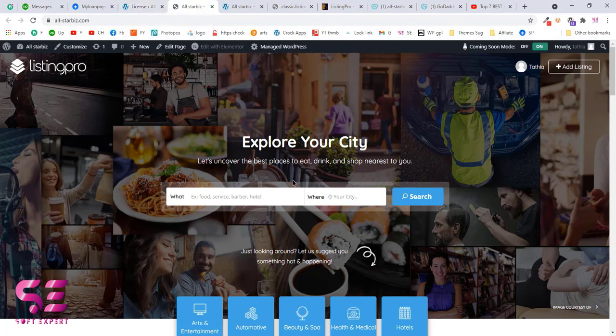Now if you already know how you can customize the theme, then you are good to go, and that is how you can create a listing website or a directory website inside WordPress.